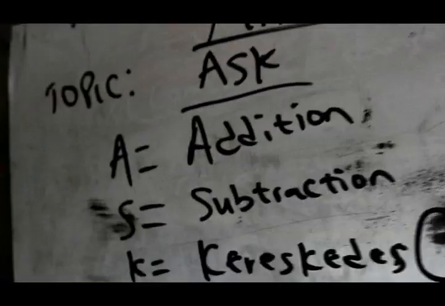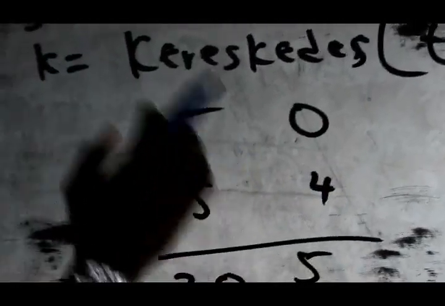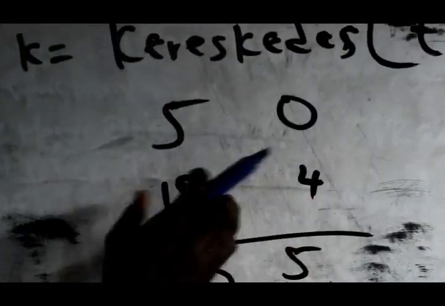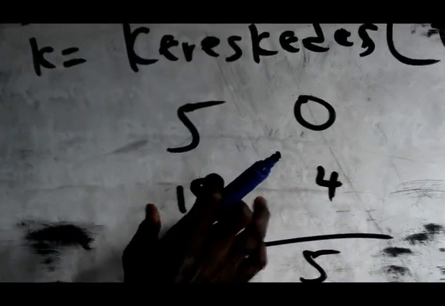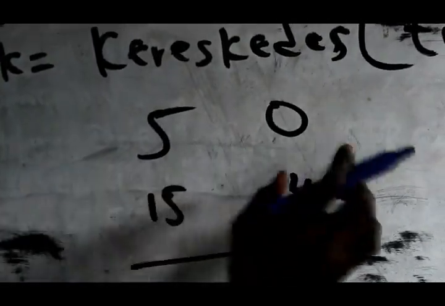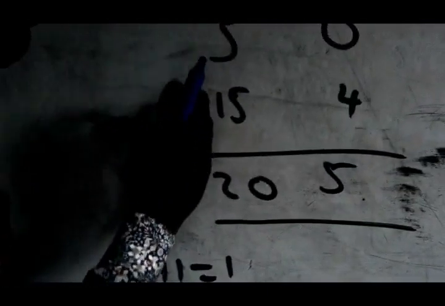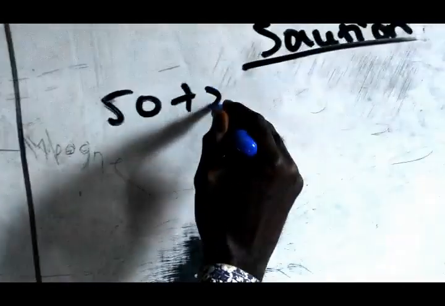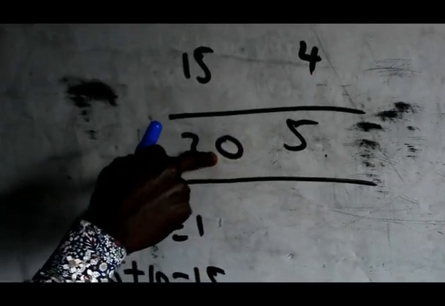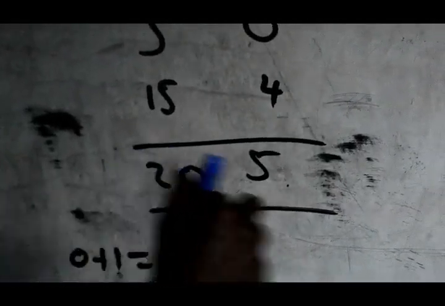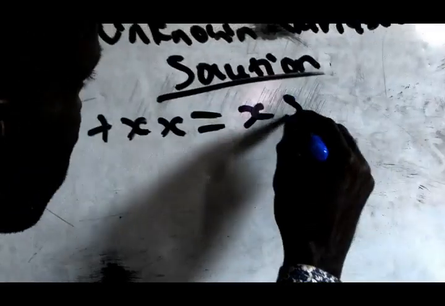Now, if we come to this particular place, if you watch very well, we have 50. That is 50 there. If you could remember very well, there was no value here. What was here was unknown. Now, we are using this particular place that will have 15 as well as our XX. You put your 50. The operation here is positive. Plus XX. Now, this is 5. There was nothing here. That is X, unknown, equals X5.